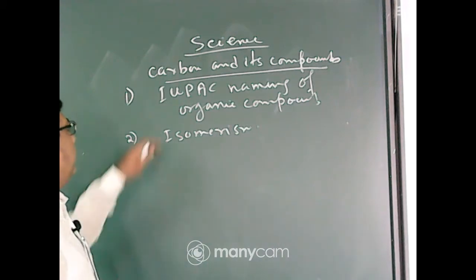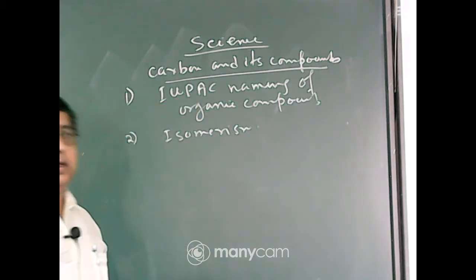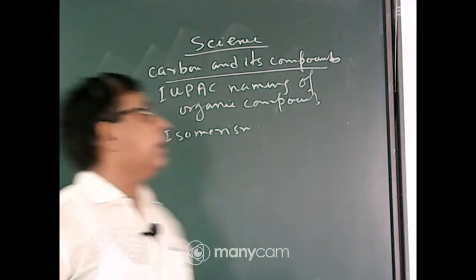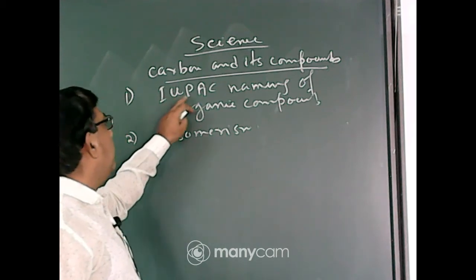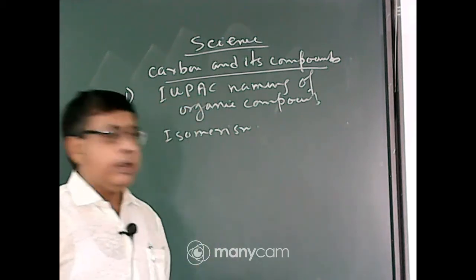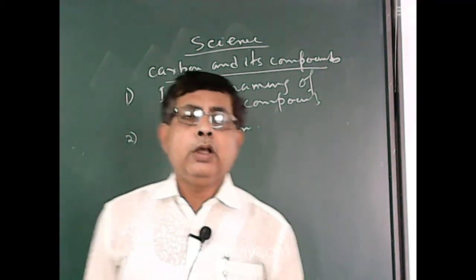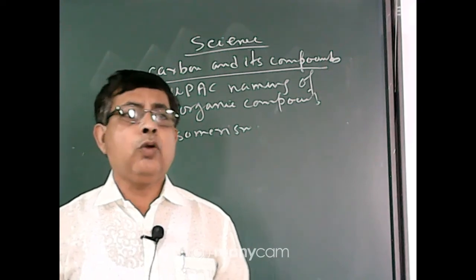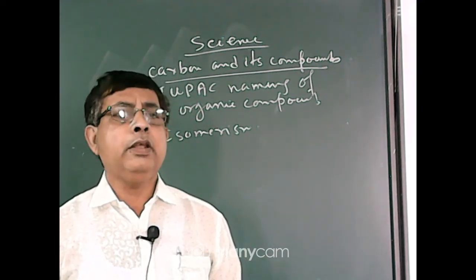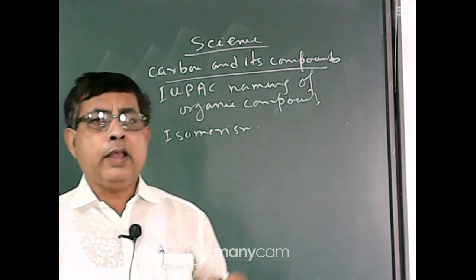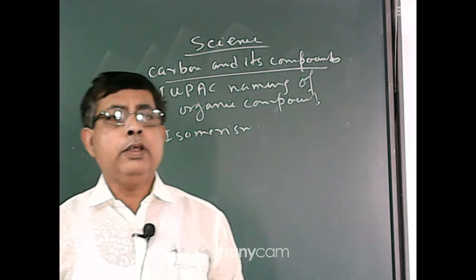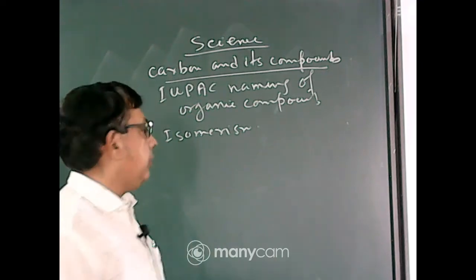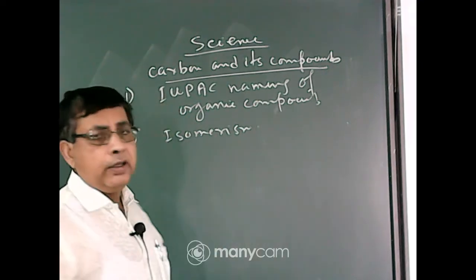You first remember the full form of IUPAC. It is called International Union of Pure and Applied Chemistry. In classification of organic compounds, I told you that there are millions of organic compounds. So giving a trivial name or common name to each compound is next to impossible. So the chemists are trying to give a scientific method for the naming of organic compounds. This scientific naming of organic compounds is known as IUPAC naming.